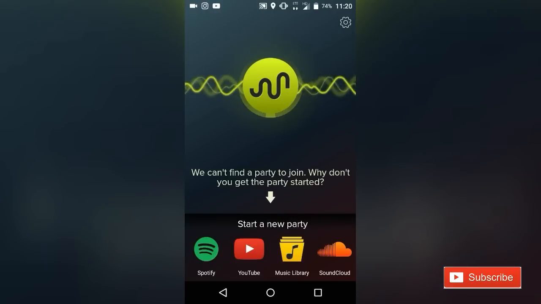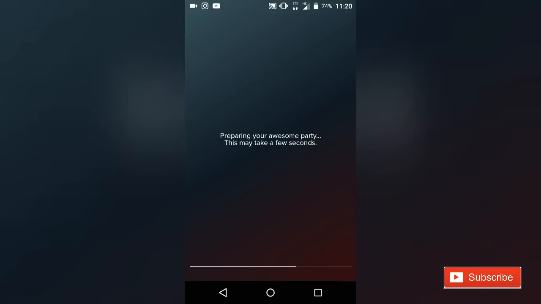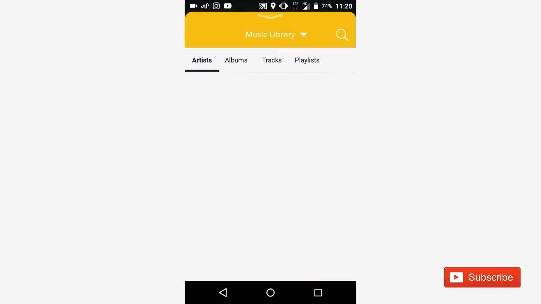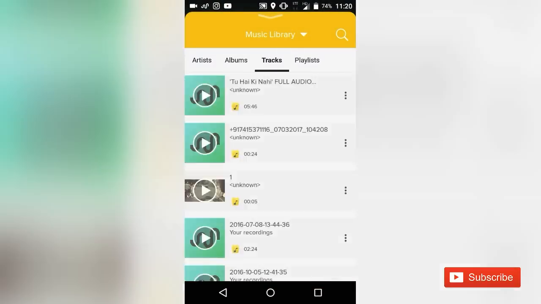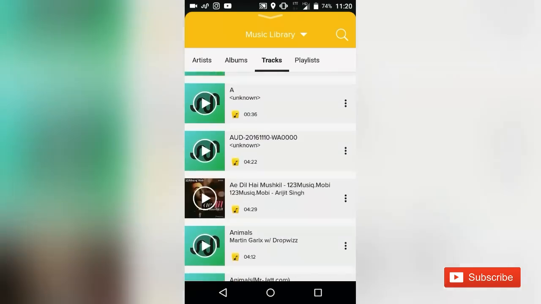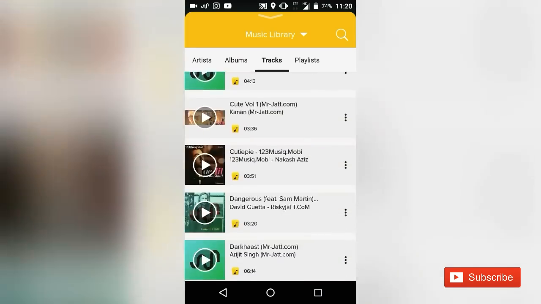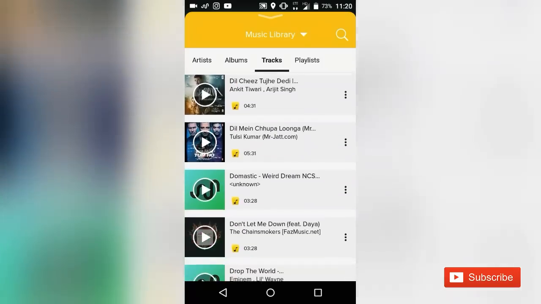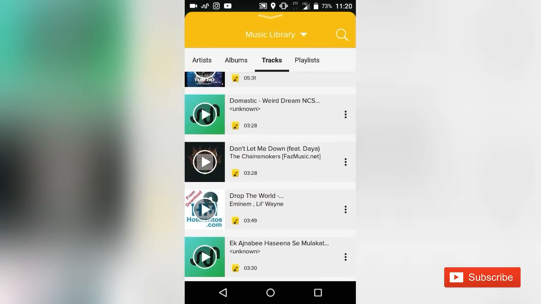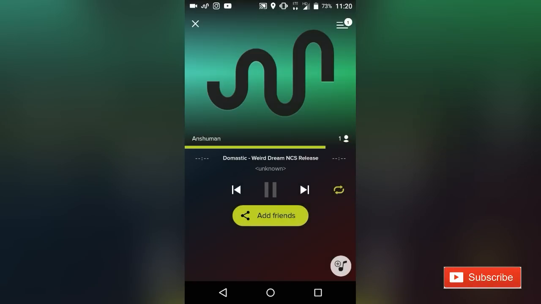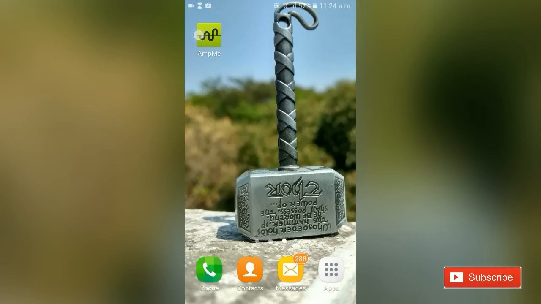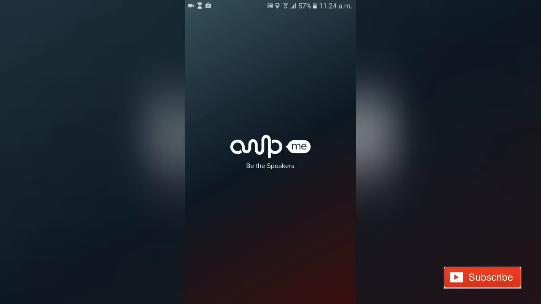Instantly start a new party. Click on Music Library. Browse through your tracks and select a track to be played. Let's connect a device to the host.